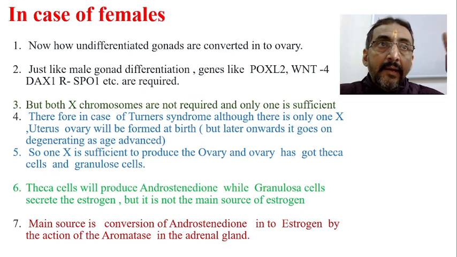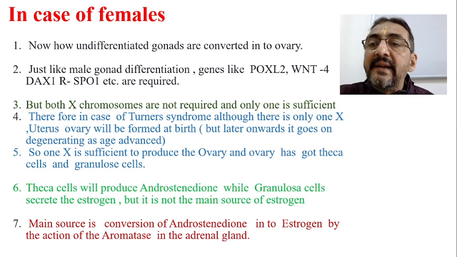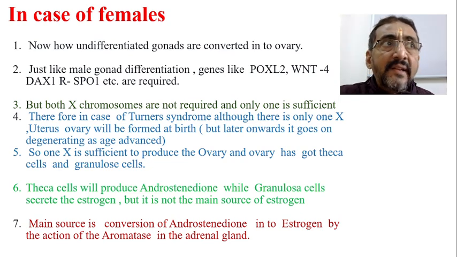Okay, just like SRY is there for the formation of the testis, similarly, for the formation of the ovary, we need some separate genes like FOXL2, WNT4, DAX1, RSPO1, etc. These are present in the X chromosome.